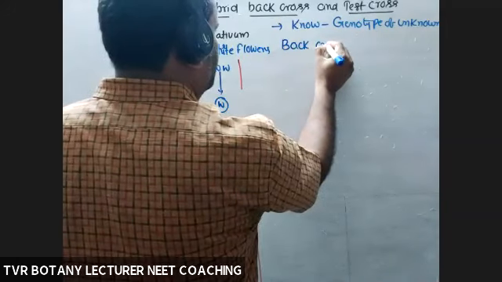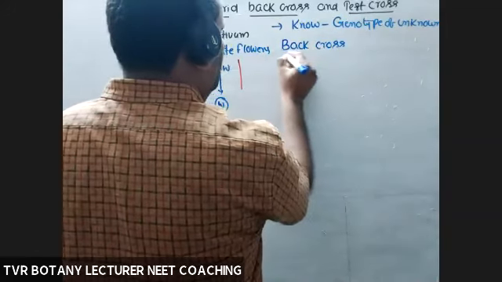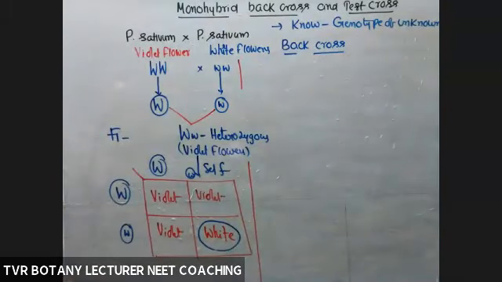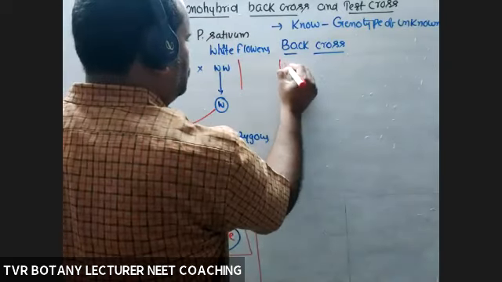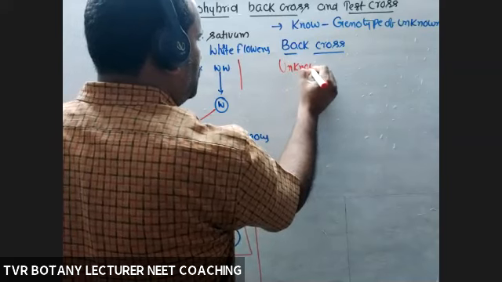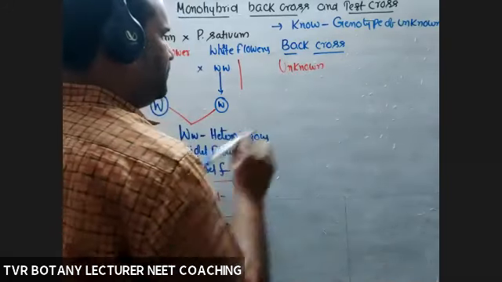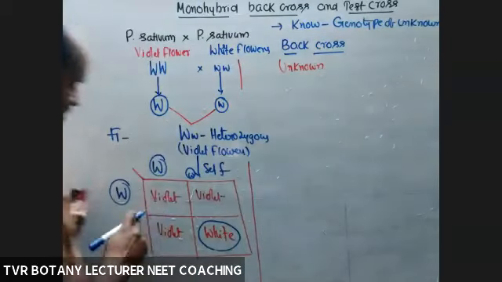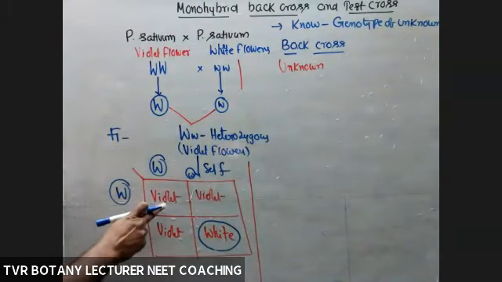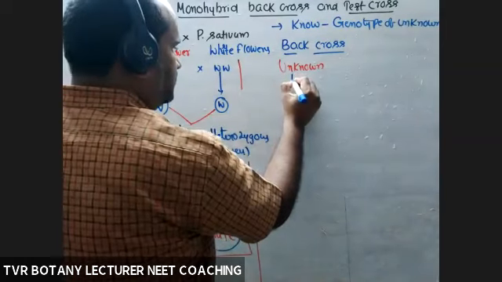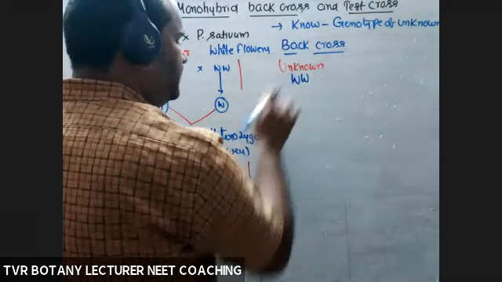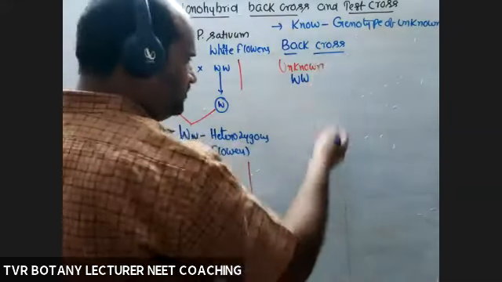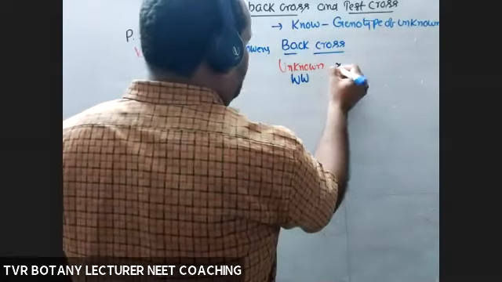What about the back cross? Take this one, the unknown one, violet, first box. According to the probability of fusion of gametes, definitely this one is with capital W, but we don't know. But we can say this one is homozygous dominant with the help of this cross, unknown one with known one.